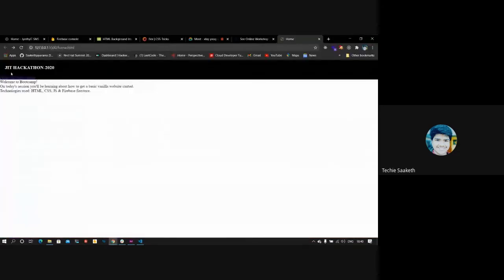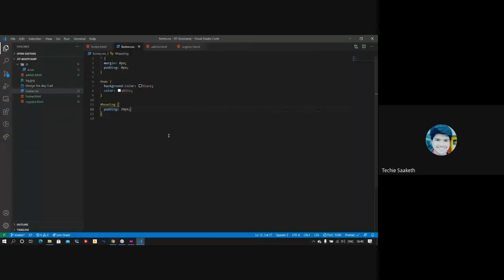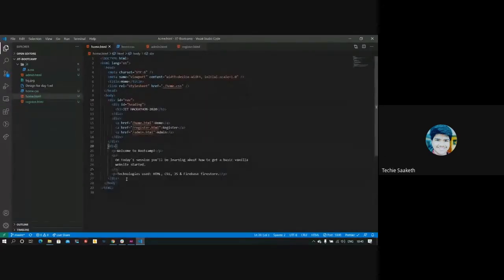Now we have to move this home, register and admin to the right side. Let's see how the structure is now. If you make this navigation div flex, the two child elements of this nav element can be placed side by side.